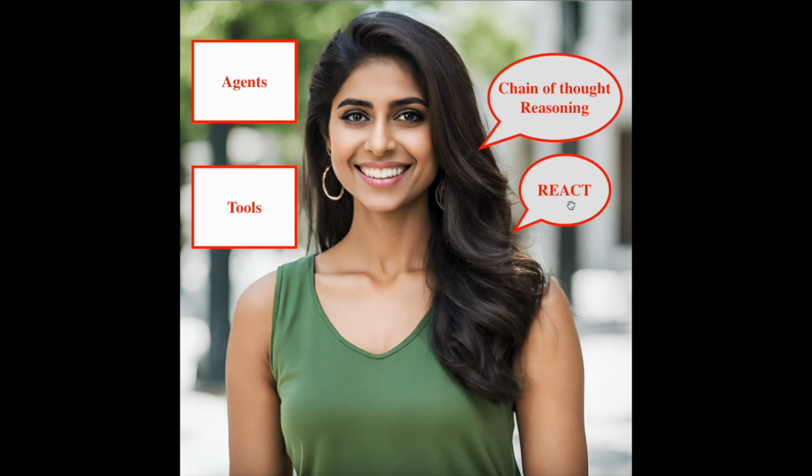Let us see how ReAct works. LLM starts with a thought. To find the total cost, I need to know the price of each item and the applicable tax rate. Action: retrieve the prices of all items on the shopping list. Observation: the prices are $5 for item A, $10 for item B, and $50 for item C. Thought: